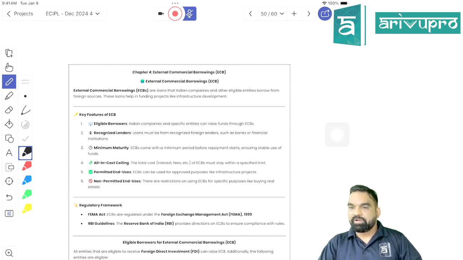What I'm starting, beta, is chapter number 4. The name of the chapter is external commercial borrowing. From the point of view of the exam, a compulsory weightage of 5 marks is there when it comes to ECB. Both times they have asked one question from ECB. Okay.